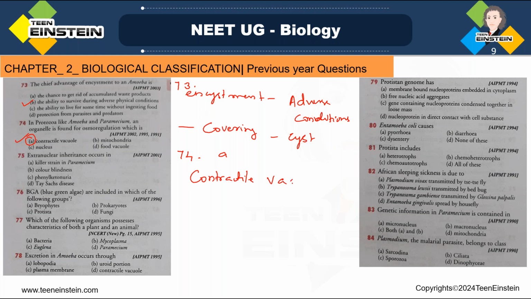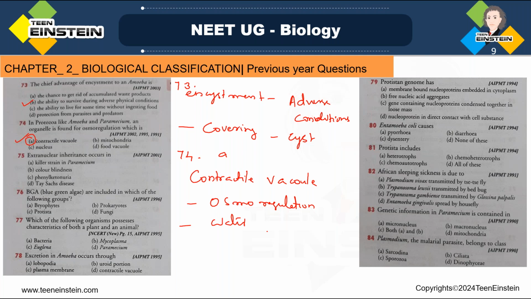Contractile vacuole is for osmoregulation, and that regulates the water which is coming inside the cell, and that is acting as a part of protective mechanism which is preventing the cell from absorbing too much water.